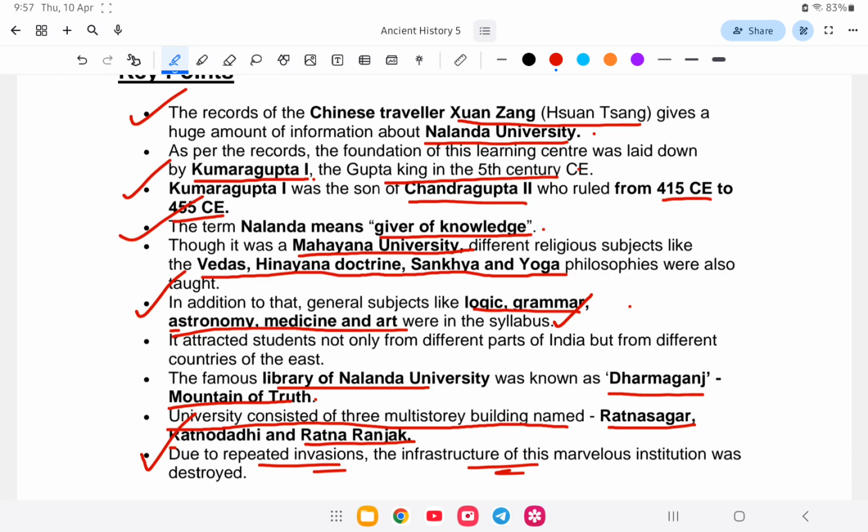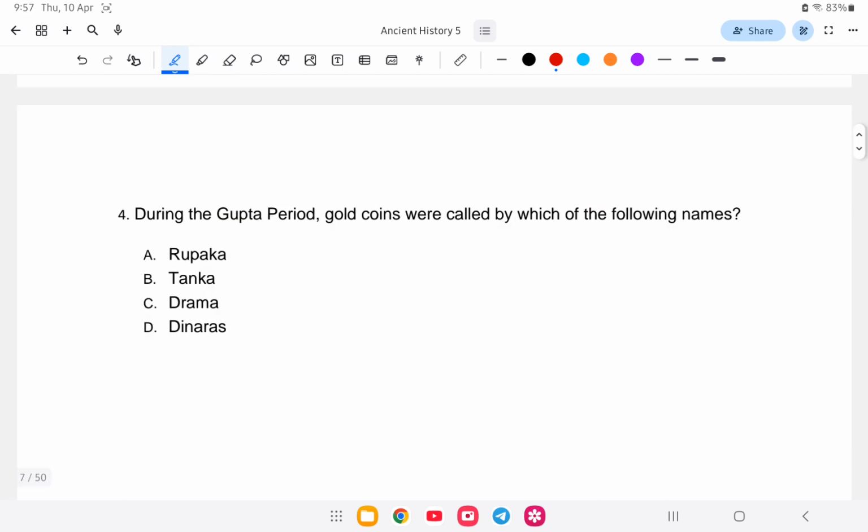Let us go to the next question. During the Gupta period, gold coins were called by which of the following names? Is it Rupaka, Tanka, Drama, or Dinaras? So the answer is what? Option number D, Dinaras. So let us study about this.